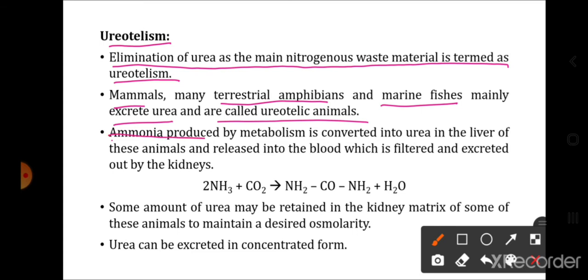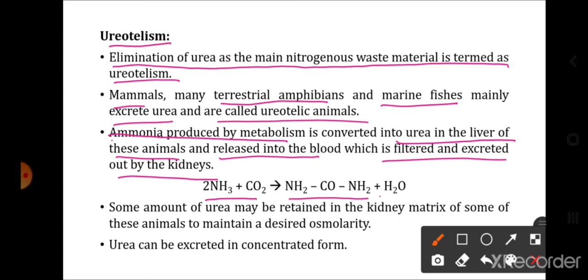Ammonia produced by metabolism is converted into urea in the liver of these animals and then released into the blood, which is filtered and excreted out by the kidneys. Ammonia reacts with carbon dioxide in the liver where urea is formed. So where does urea formation take place? In the liver. Now through the bloodstream, this urea produced in the liver is transported to the kidney, where the blood will be filtered, that is, urea will be removed from the blood, and it will be excreted from the body by the kidneys. Two molecules of ammonia combine with carbon dioxide to form urea and water.